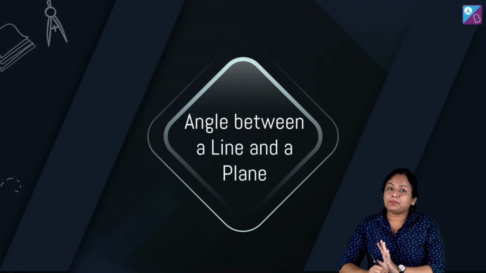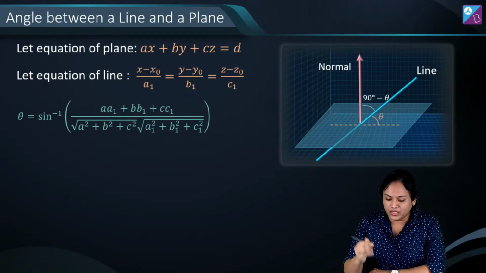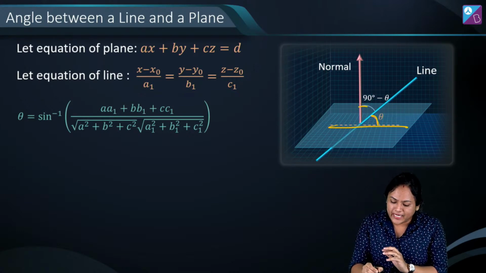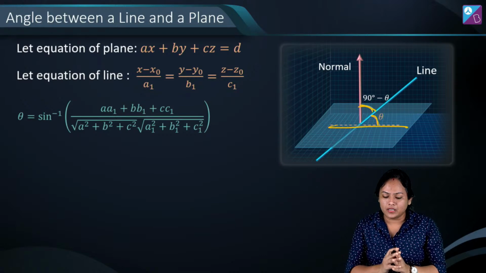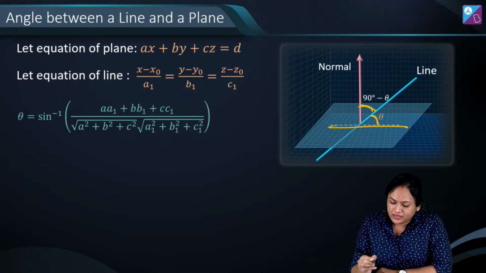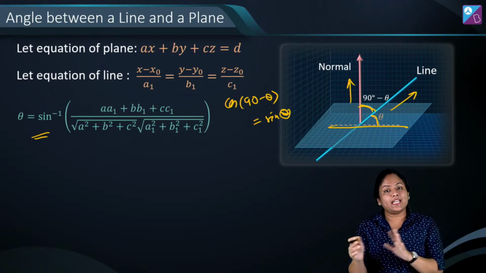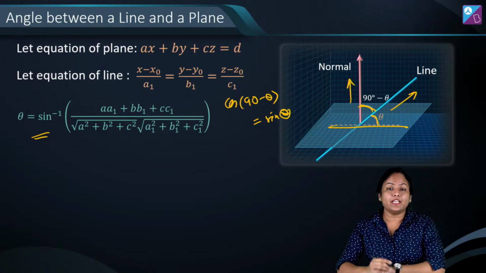नेक्स्ट इज लाइन एंड प्लेन. सो लाइन एंड प्लेन में इफ यू हैव टू फाइंड दिस एंगल सपोज, so this is the angle between line and plane. So line and plane की जगह we find angle between line and normal, which will be obviously its complement, 90 minus theta. And अगर वो 90 minus theta है, you have DR of line, you have DR of normal. So cos of (90 minus theta) basically becomes sin theta. And therefore theta की ये value आती है, sin inverse of this entire thing, (aa1 plus bb1 plus cc1) divided by their magnitudes.